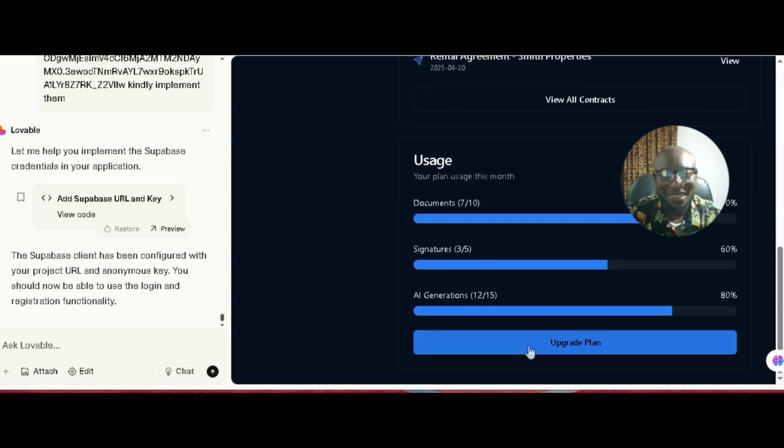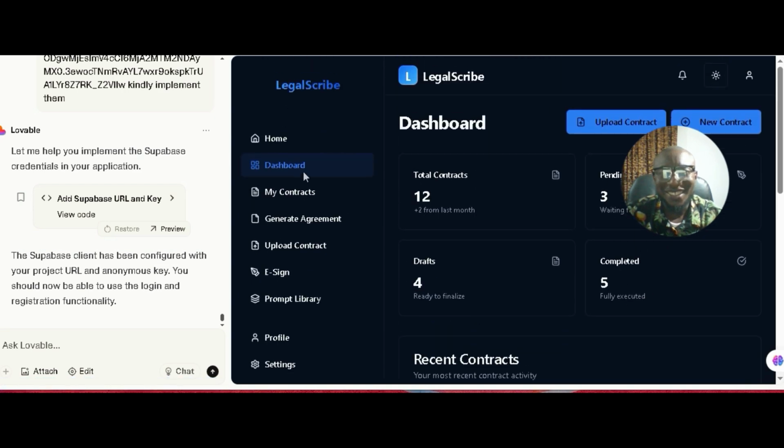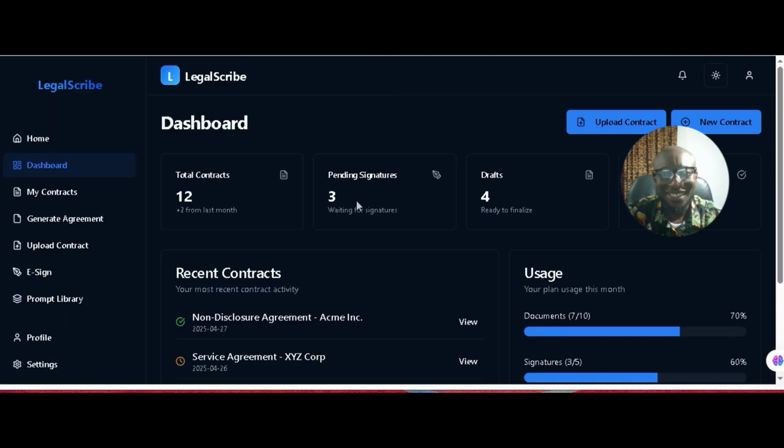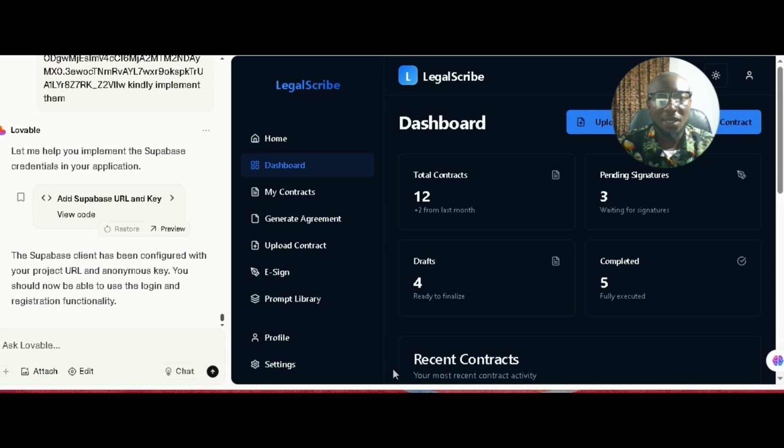Look at the upgrade button. This is beautiful. Wow. Yeah, so right now we can see that our authentication, sign in and sign up, is working perfectly, and we are on the main page of the application.